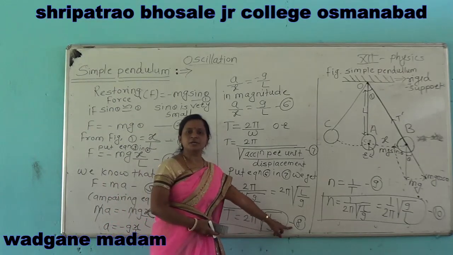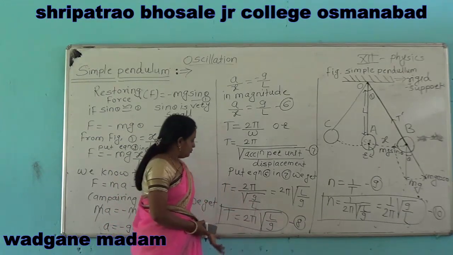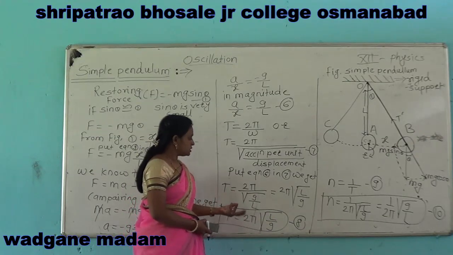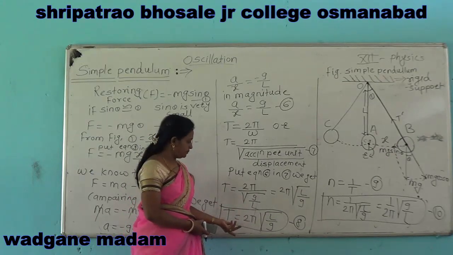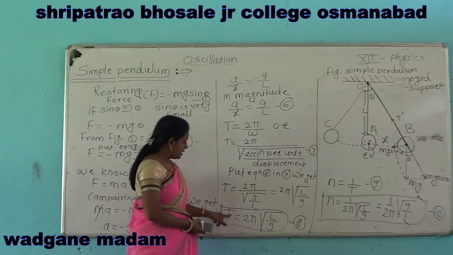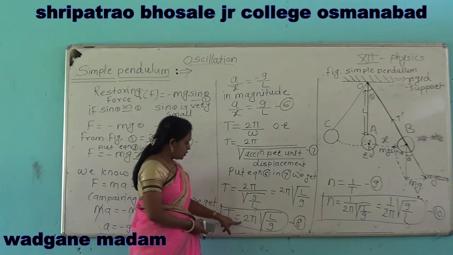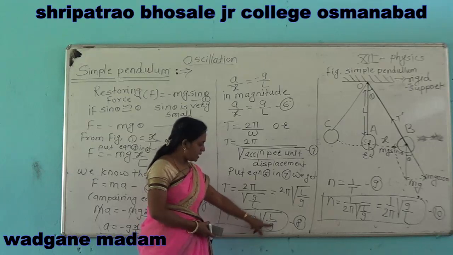Then from equation 8 we can discuss the laws of simple pendulum. We know that T is equal to 2 pi square root of L by g.